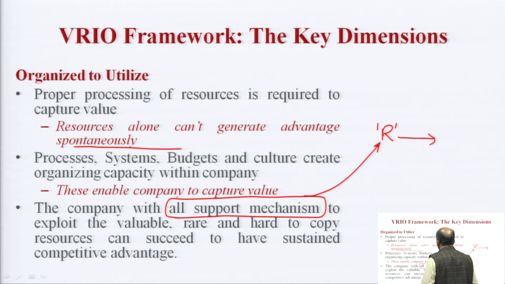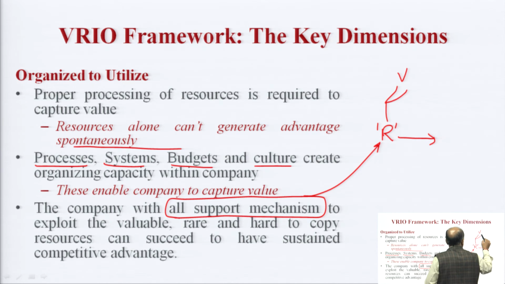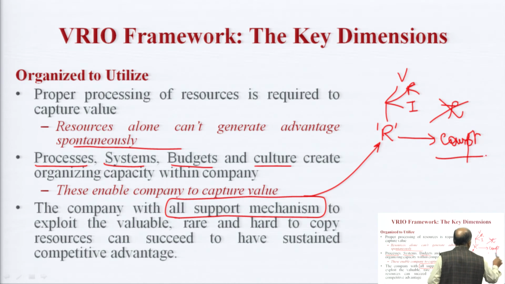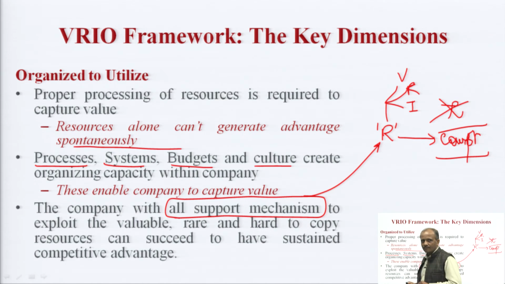And what is this support mechanism? This support mechanism consists of processes, systems, budget, culture. When these combine with a resource which is valuable, rare, hard to imitate, and I am organized to use it, then I can generate competitive advantage out of it, and I can remove the tag temporary from here. Now, this will be sustainable competitive advantage. So, these are the basic 4 dimensions.